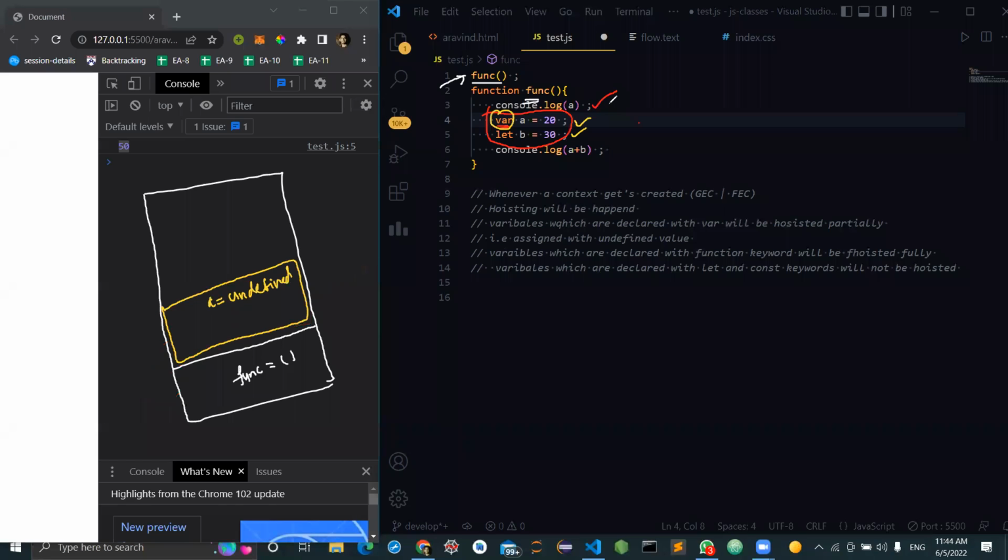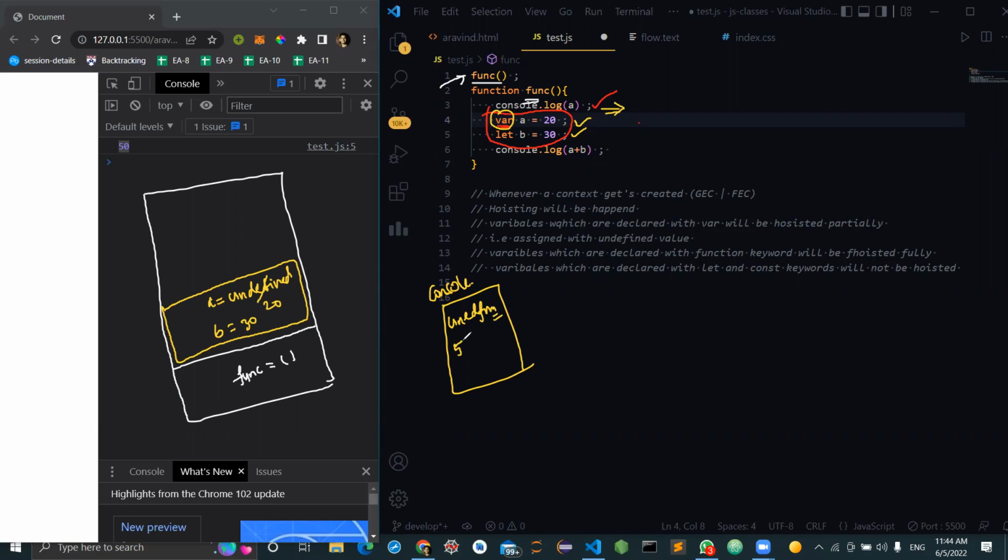In the first line, we are trying to print the console log of A. That means A's value will be printed. What is the value of A? Undefined. So undefined will be printed in the console. And then A will be assigned to 20, and there is a variable B created, which is assigned to 30. And then console log of A plus B. That means it is going to print 20 plus 30, that is 50. Okay. And then it will read this and we are done.